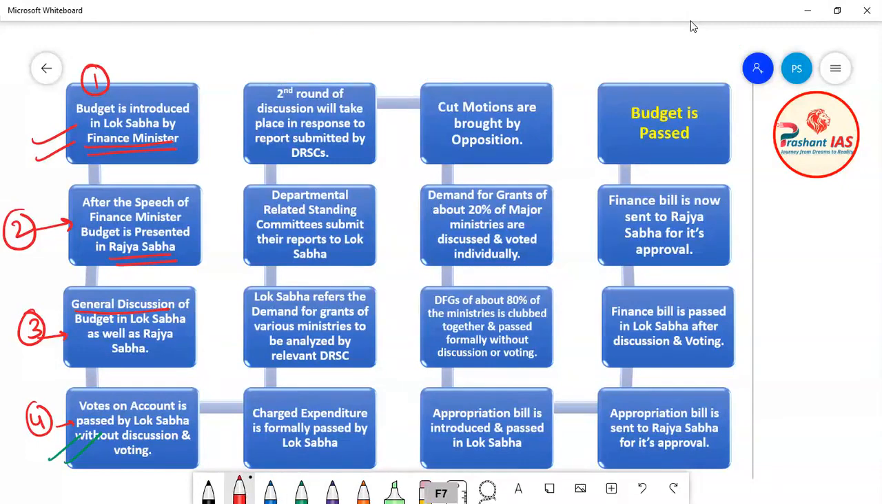Now friends, after this, what is the fifth step? Here on the screen you can see that this is the fifth step. Then what happens is that the charged expenditures are formally passed by Lok Sabha. Now what is the meaning of charged expenditure?